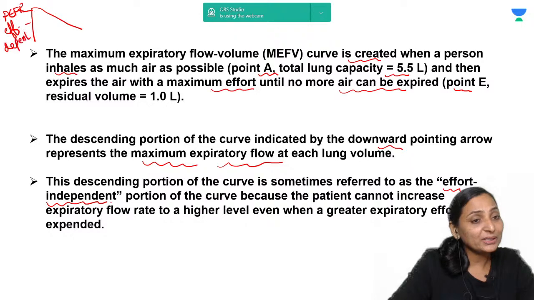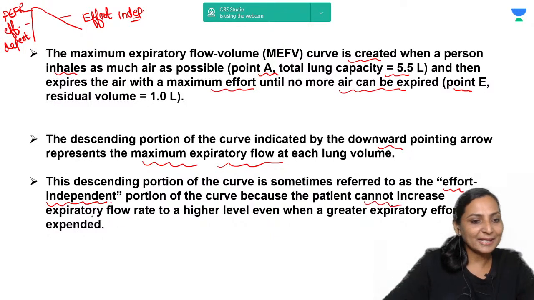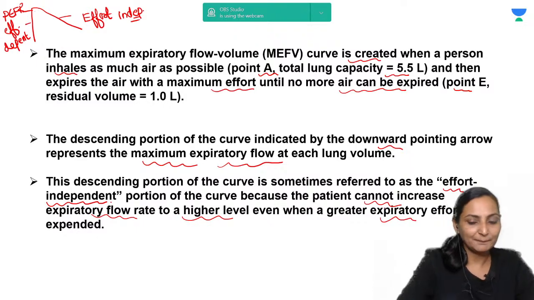That means if you increase your effort, the PEFR can be more. Whereas this descending limb is totally effort independent. That means whatever effort is made, you cannot bring about any further increase in expiratory flow rate, no matter how much expiratory effort is expended. Right? Next.